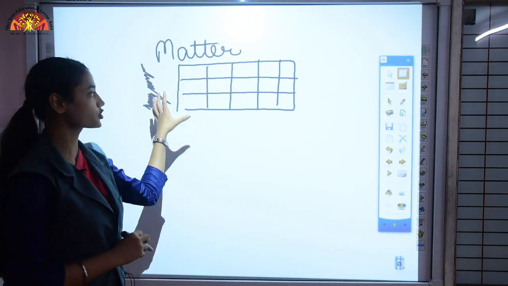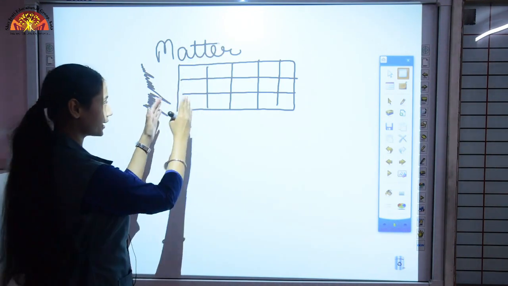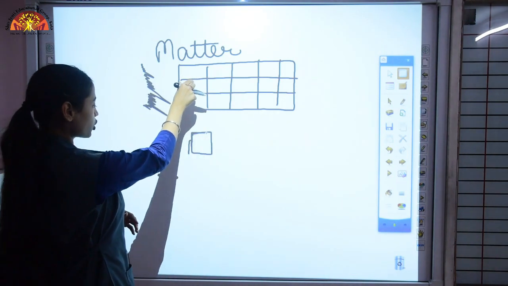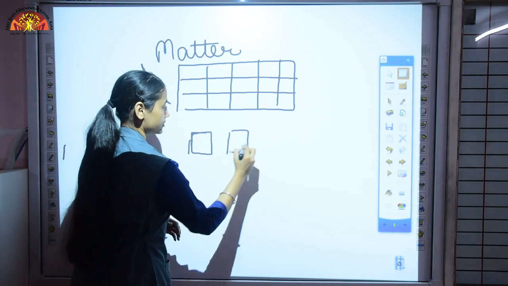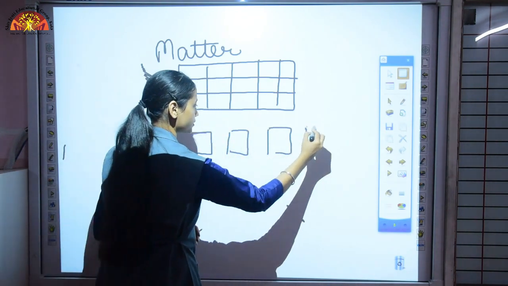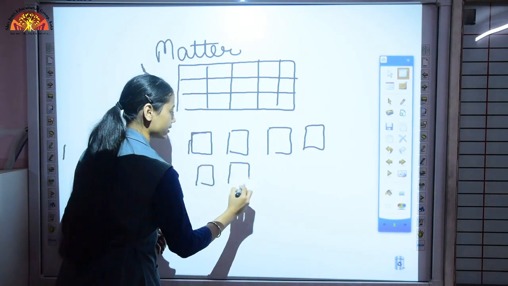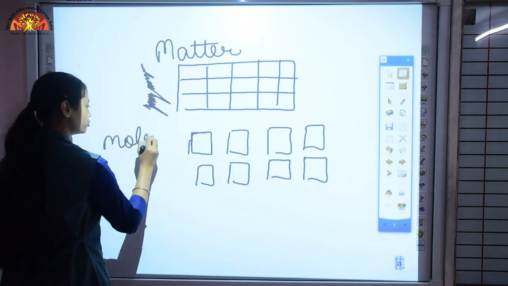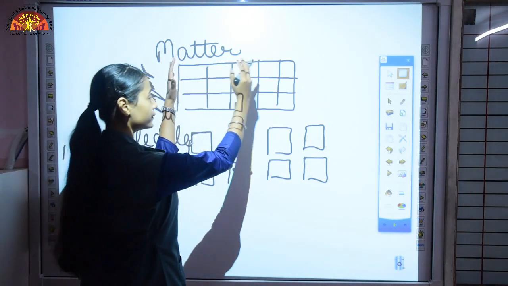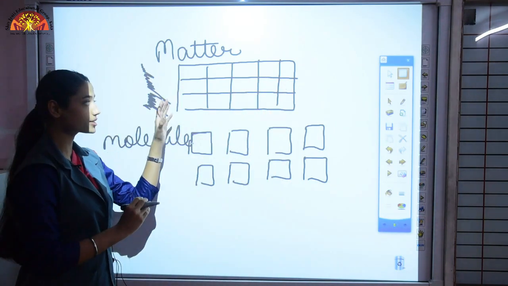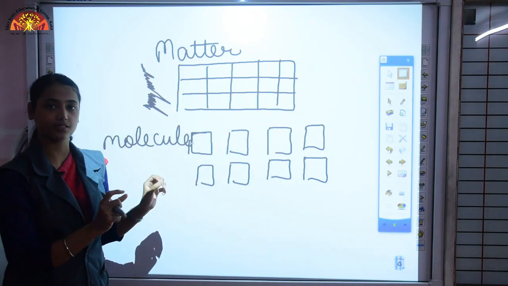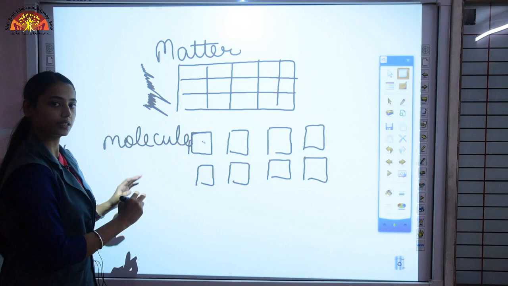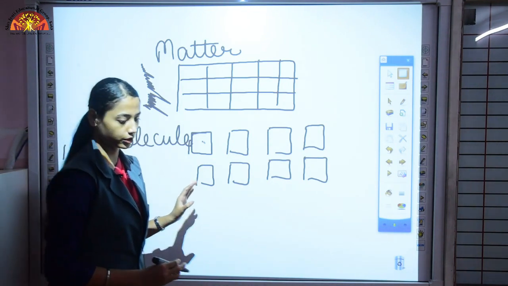Now can you break this chocolate into small pieces? Can you break it? Yes, we can. We can break this small cube out of this chocolate. So all these small pieces of our chocolate, these tiny parts, are known as molecules. This complete chocolate bar is matter, but if we break this chocolate into tiny particles, then those tiny particles are known as molecules. Is it clear what is matter and what is molecule?